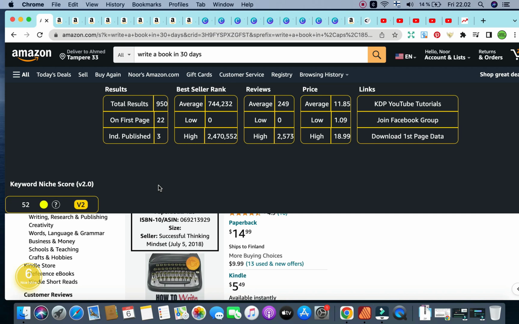I could make a logbook to help authors write a book in 30 days. I could make a journal, I could make a planner, I could make a creative writing prompt to help authors write a book in 30 days that guides them on how they should structure their book by offering them written prompts and also lined sheets of paper to allow them to structure their book and get their book planned, set out, written and published in 30 days. Also, a logbook would be a great idea. As I said, you could also create a journal.